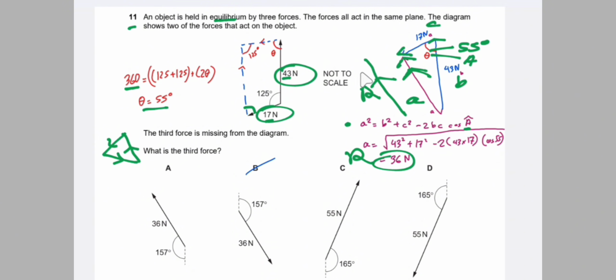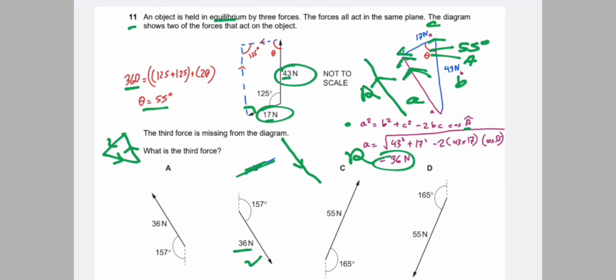So we know the value of the resultant force, and to cancel this resultant force, a downward force must act in this direction to cancel the effect of the resultant force and to form a closed triangle. So to form a closed triangle, the downward force must act in this direction, and its magnitude has to be 36 Newton. So 36 Newton and in this direction.